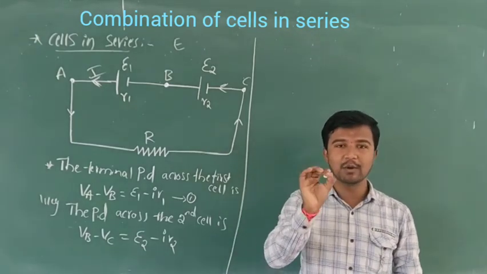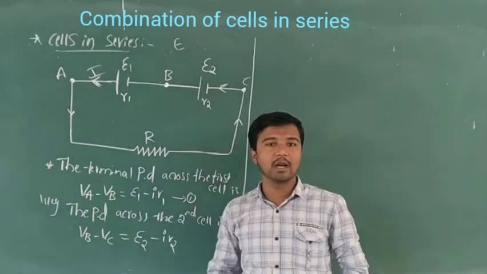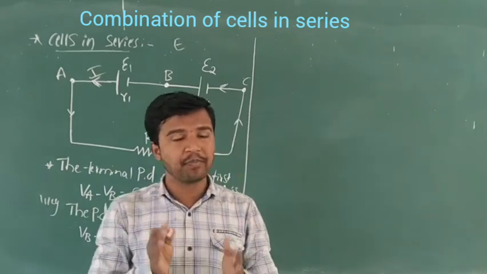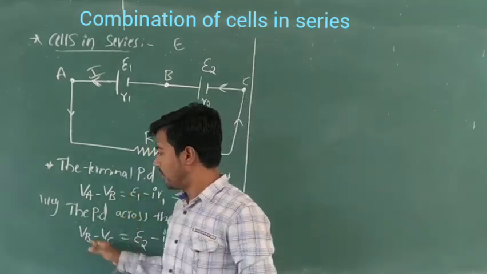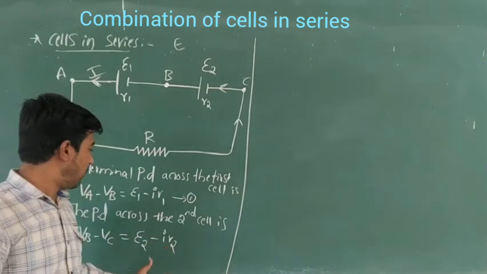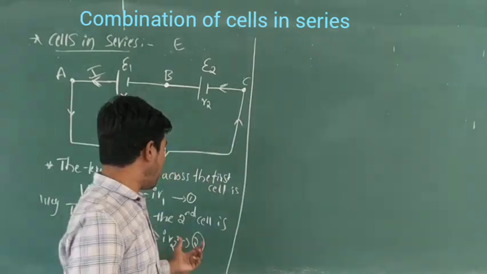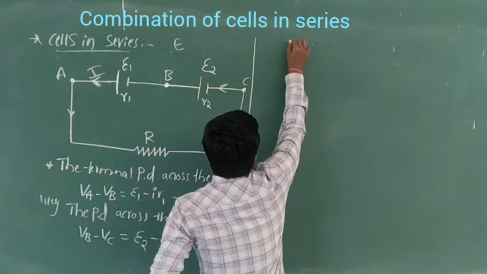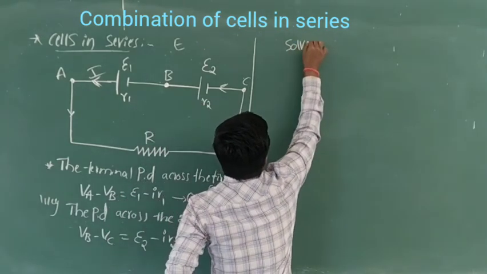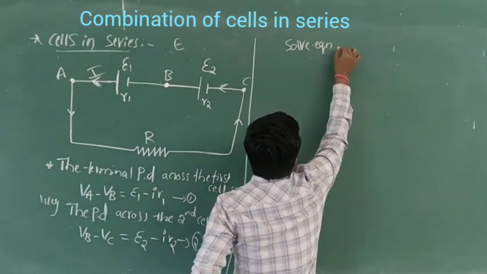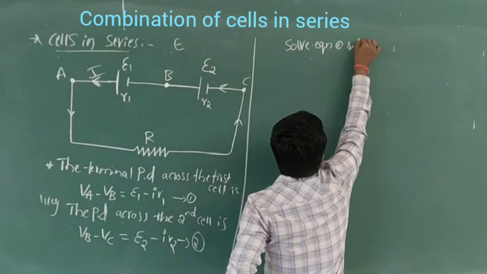R1 and R2 are the internal resistances of the cells. So we have got the two parts. This is equation number 2. Solve equation 1 and 2.